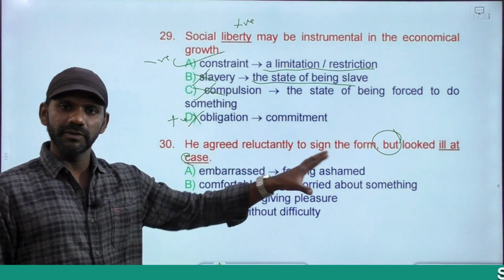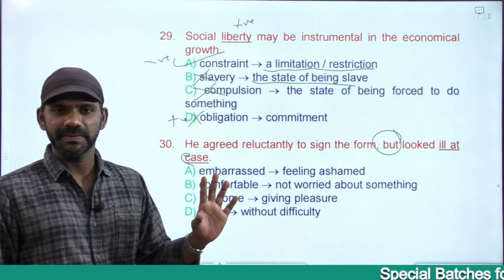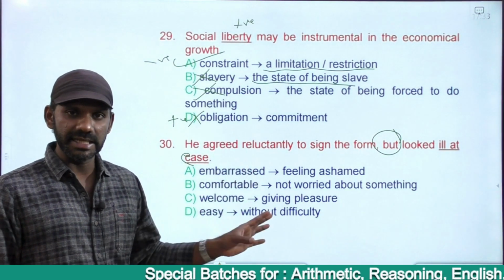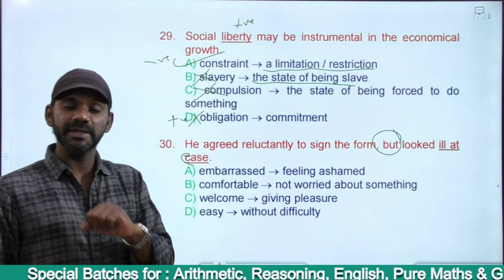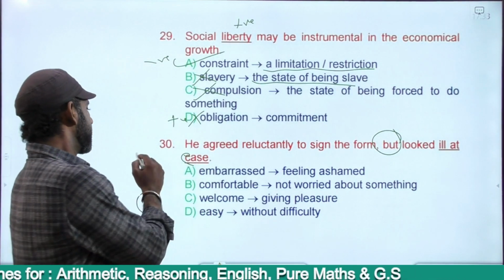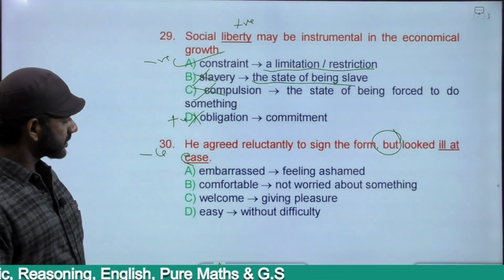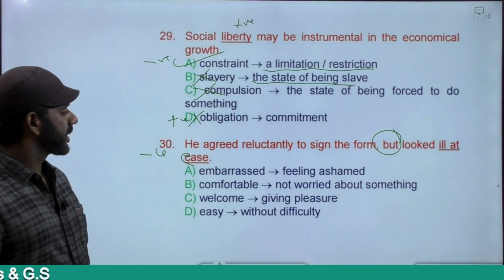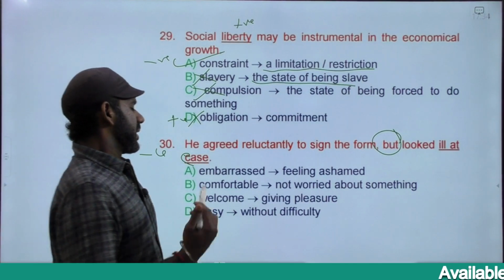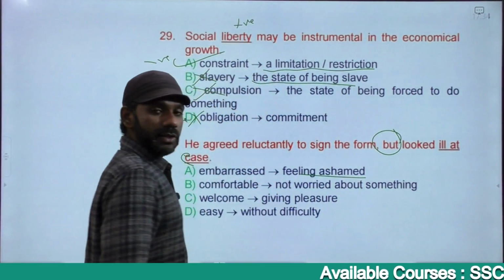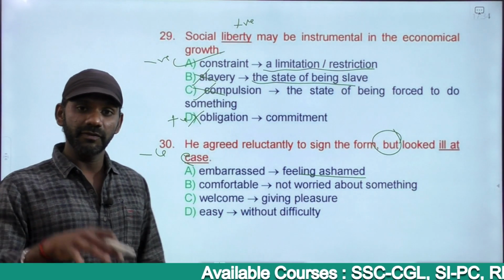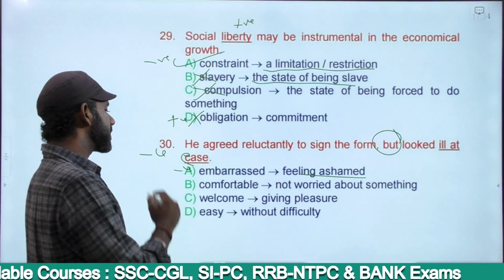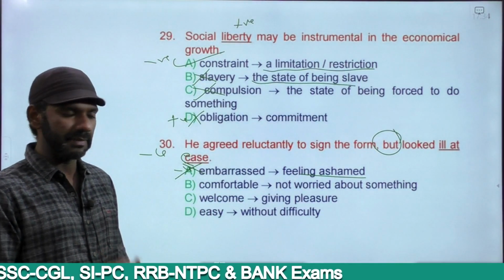So even though he is not comfortable, he signed the form hesitatingly. Got it? It means he was not comfortable with signing the form, but he signed it hesitatingly. That's the meaning. So ill at ease means not comfortable. Negative. So we want an option that is positively charged. The options are embarrassed, comfortable, welcome, easy. Embarrassed means feeling ashamed. To embarrass someone means to insult someone, to humiliate someone, or to make someone feel inferior, to make fun of, to mock, to tease and all. Negatively charged, we need a positive word as the antonym of ill at ease, eliminated.